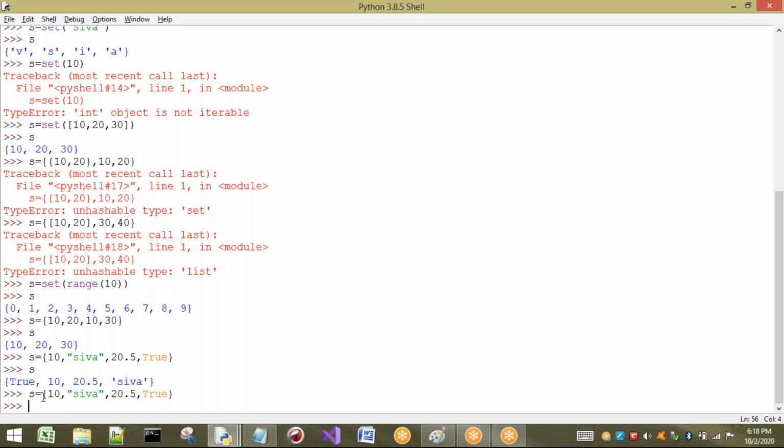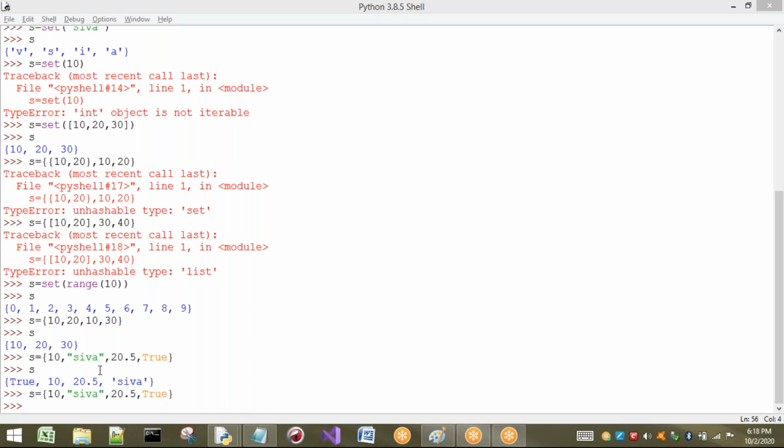But if I print this set here, you can observe. If I print this S here, what happens? In S of 0, what is there? True is there. But what am I expecting? I am expecting 10. So whatever you expect, the output is not going to be generated. Reason: insertion order is not preserved.